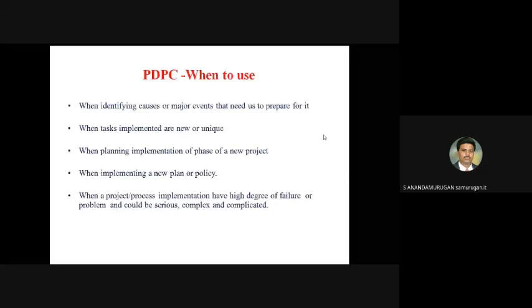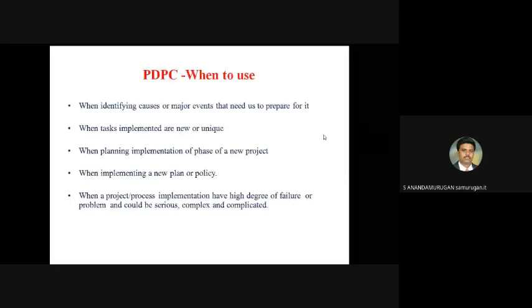This tool is mainly for new projects, or otherwise when the failure risk is very serious, then we have to use this tool.